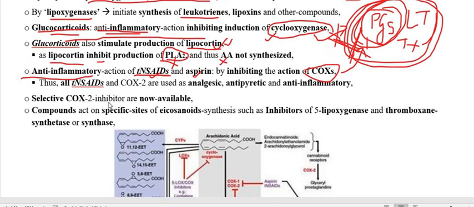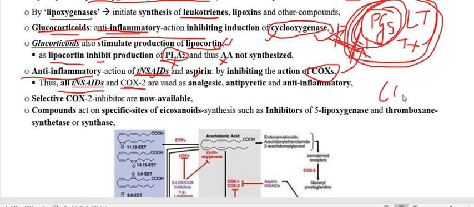Regarding cyclooxygenase, as we already discussed, there are two types of cyclooxygenase, cyclooxygenase 1 and cyclooxygenase 2. So there are the traditional non-steroidal anti-inflammatory drugs and the COX-2 inhibitors, which we call COXIBs.